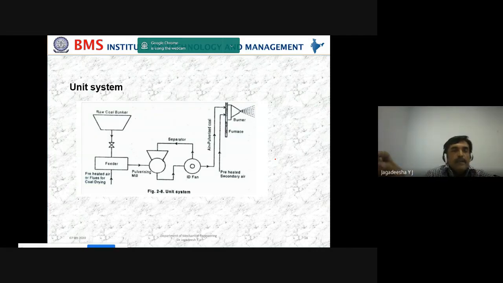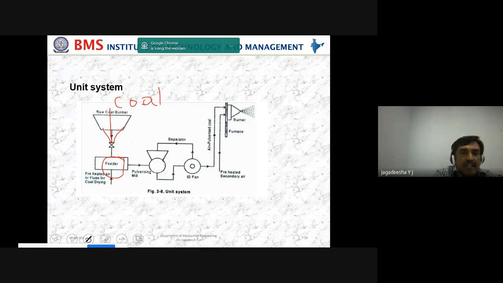Now look here. This is the feeder. From this, the coal is sent, then preheated air.